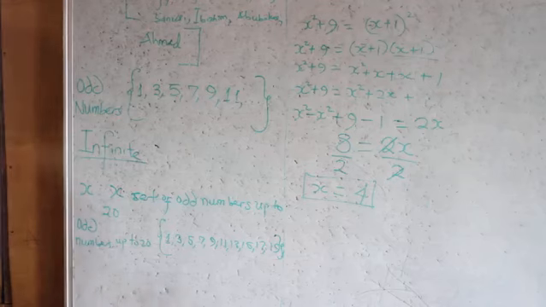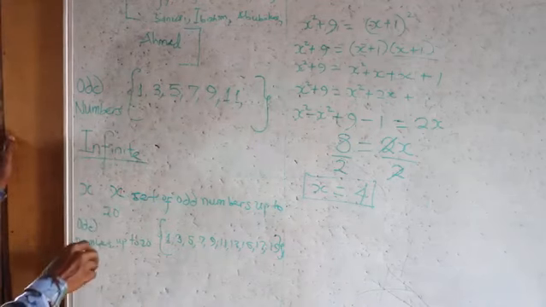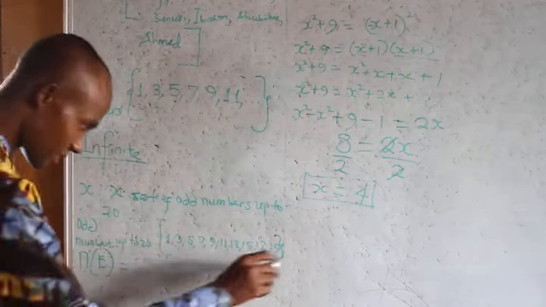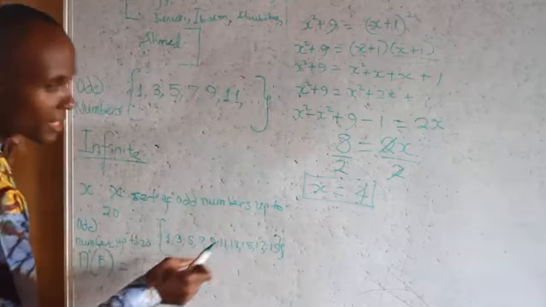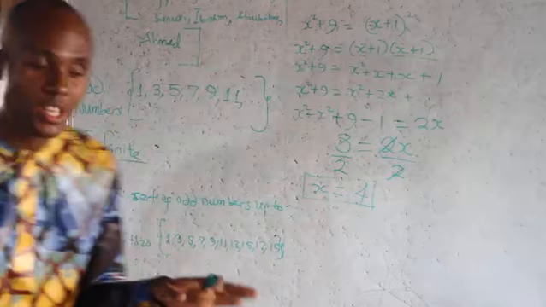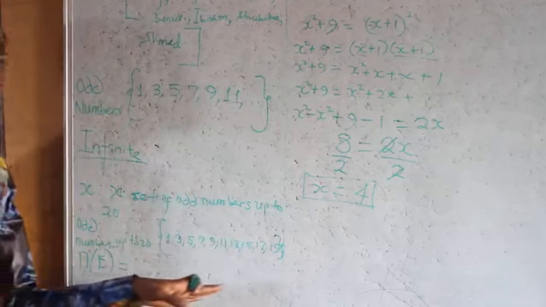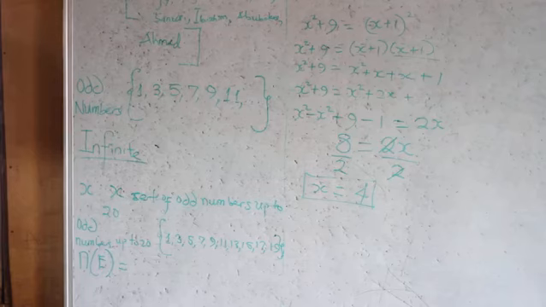Now there's another thing. If we are to look for the number of elements in the set, remember, 1, 3, 5, 7, 9 are all elements of this set. So we say n(E) means what? The number of elements found in this set. When we say number of elements, what comes to your mind?